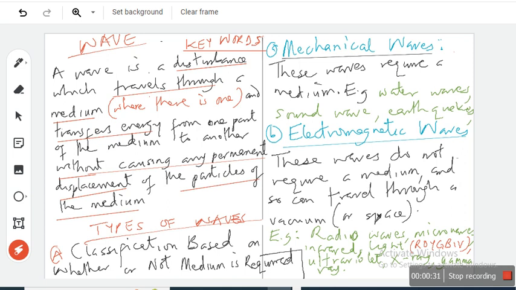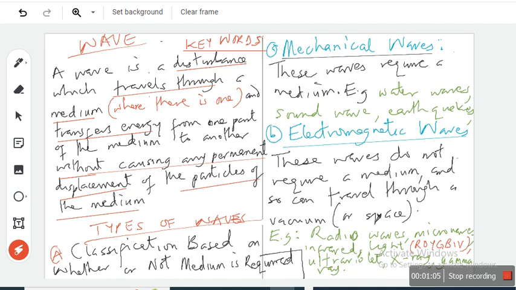So a wave is a disturbance that gets into a medium, and as it gets into the medium, it will be transferring energy from one part of the medium to another. And the particles of the medium, if there's a medium, like water, which is the medium through which a wave can pass, will be displaced, go up, go down.